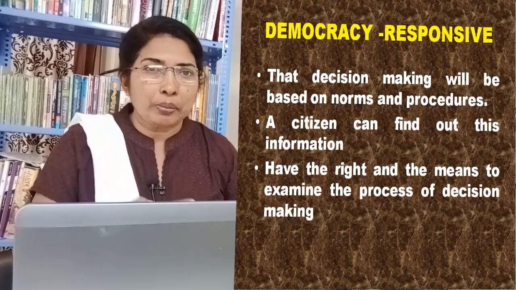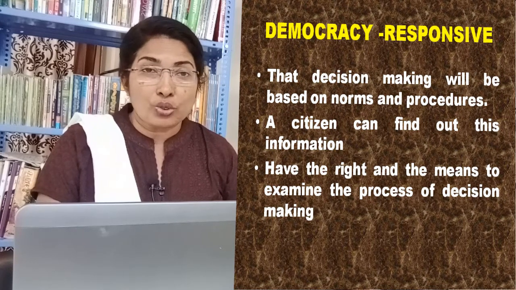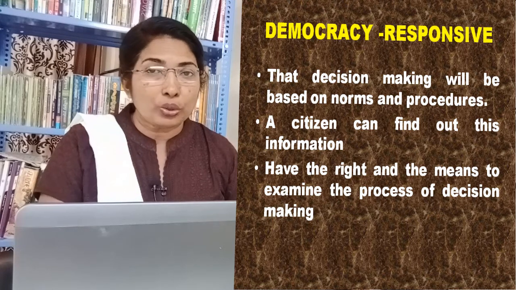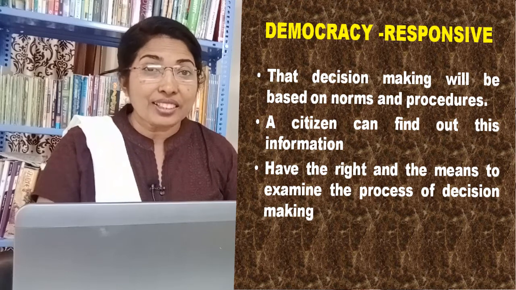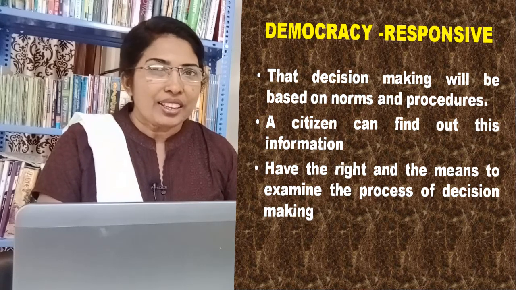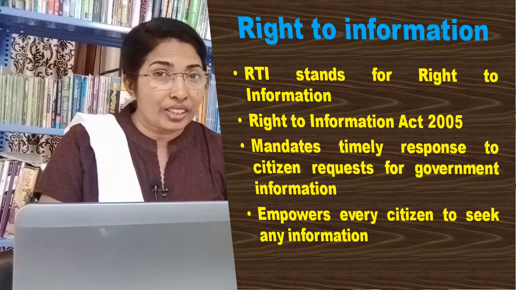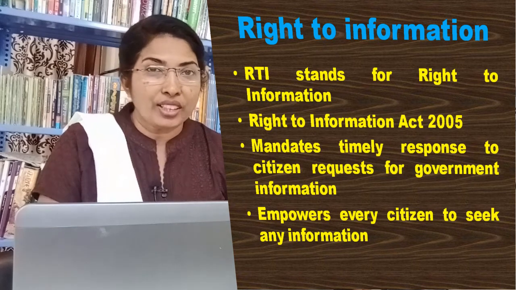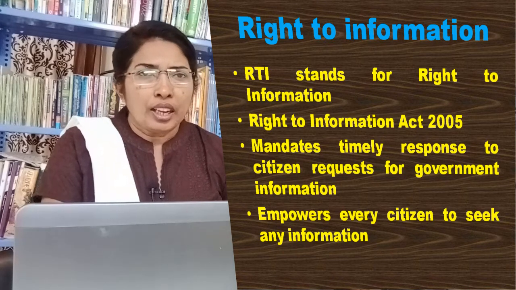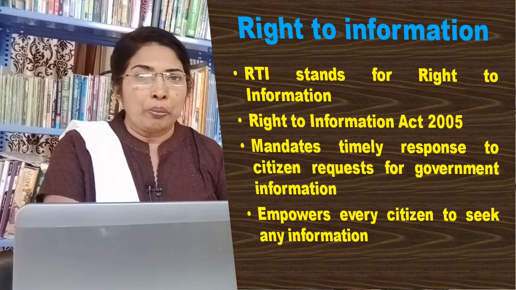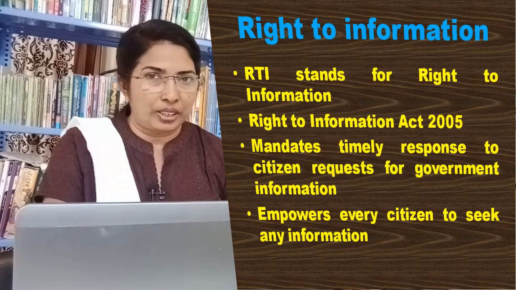Democracy ensures that decision making will be based on norms and procedures. So a citizen who wants to know if a decision was taken through the correct procedures can find out this information. Citizens have the right and the means to examine the process of decision making. Is there any process through which we can seek information from our government? You might have heard of Right to Information. RTI stands for Right to Information. The Right to Information Act 2005 mandates timely response to citizens' requests for government information.